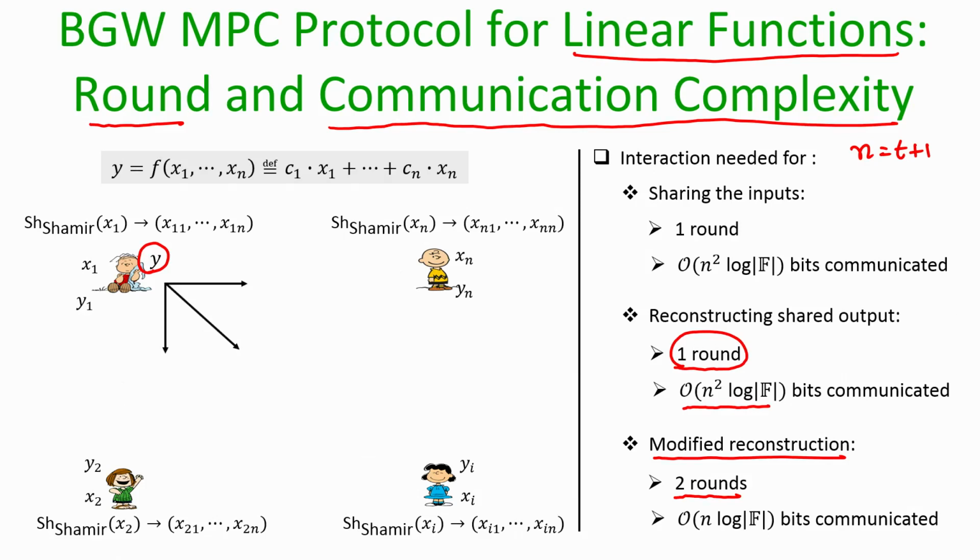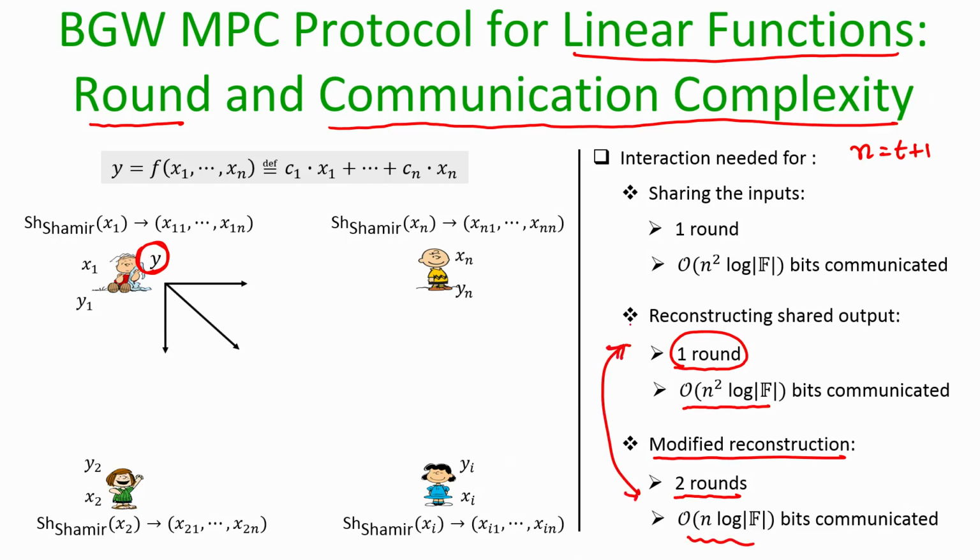That will be the second round. And how much communication happens in the first round? It is order n, again in terms of field elements. How much communication happens in the second round? Again a single field element per party, which is order n. So, overall order n times log of F bits are communicated. So, there is a trade off here.